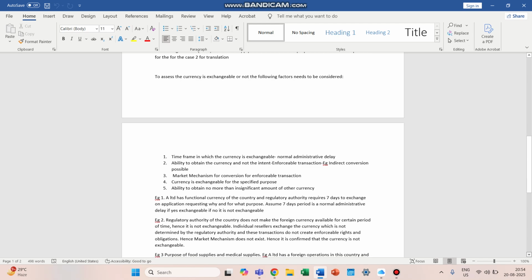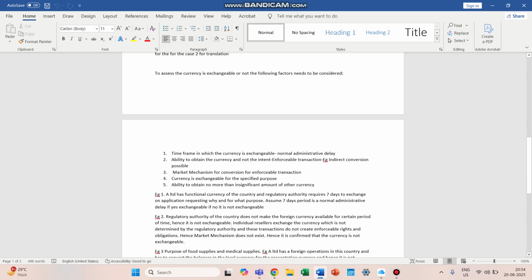The regulatory authority of the country does not make the foreign currency available for a certain period of time, hence it is not exchangeable. Individual resellers exchange the currency, which is not determined by the regulatory authority, and these transactions do not create enforceable rights and obligations. Hence a market mechanism does not exist. Hence it is confirmed that the currency is non-exchangeable.